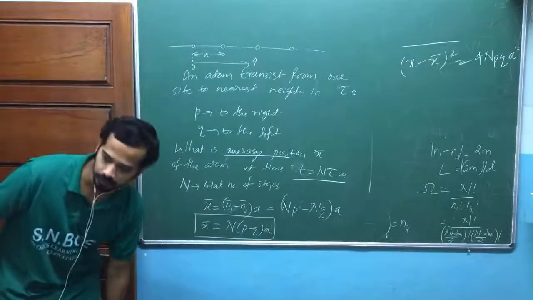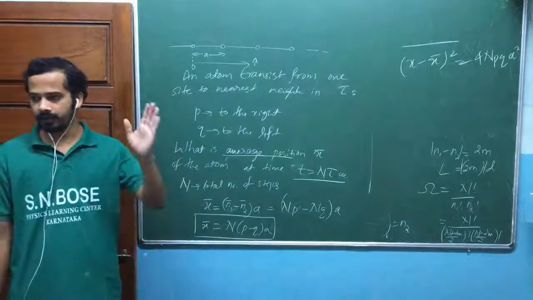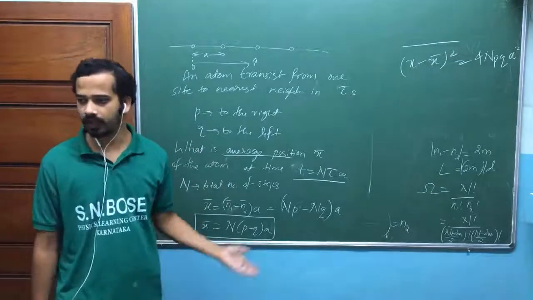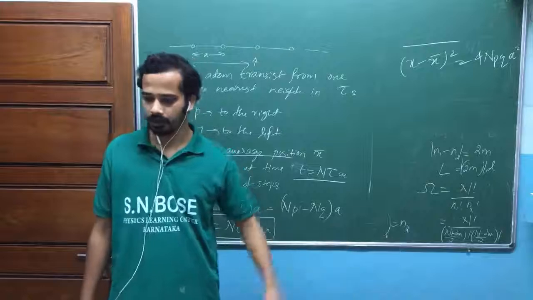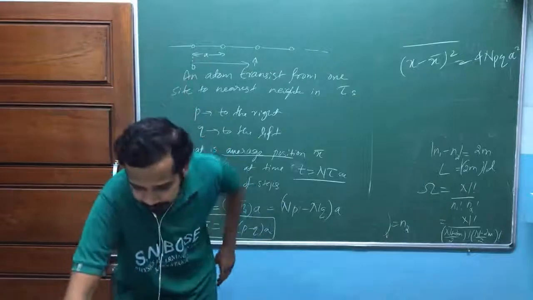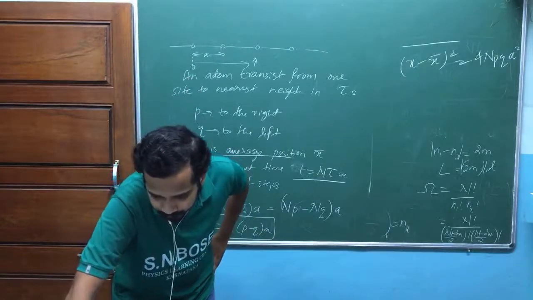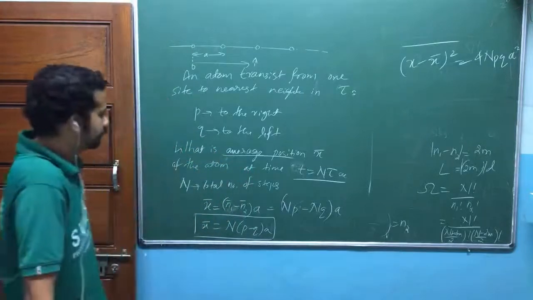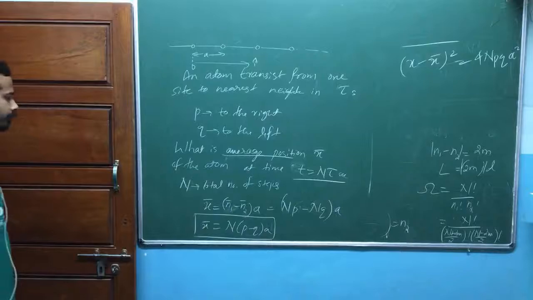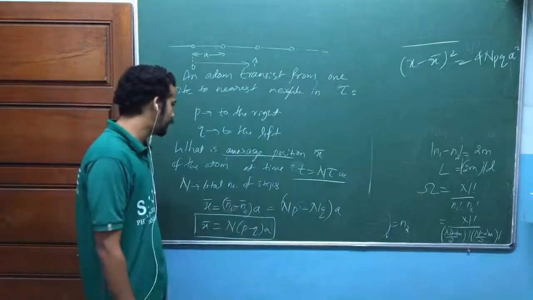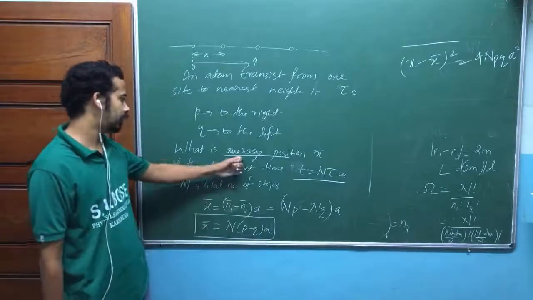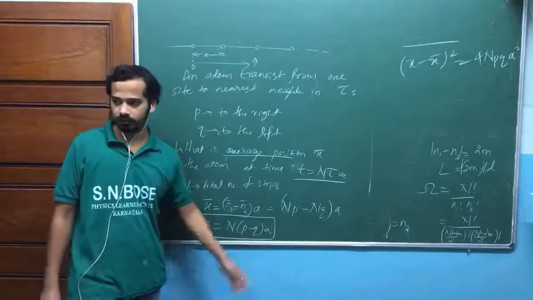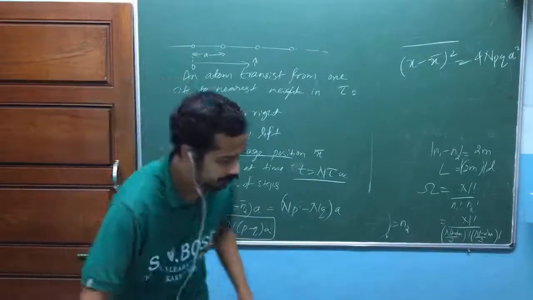That's what we do, isn't it? In the case of our random walk problem, we take the lamp post as the origin, and he started his journey from the lamp post, I mean at the origin. Okay, take that idea. What is the average position? That's what he talked about. I think he should have mentioned that at time t equal to 0, it is at the origin.